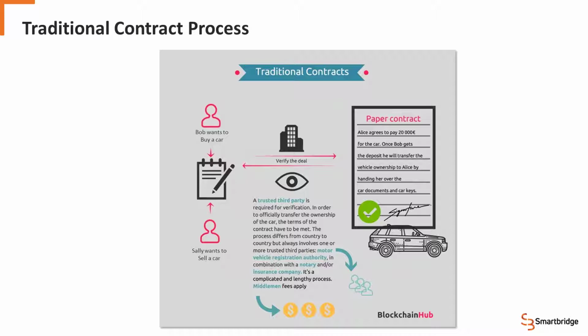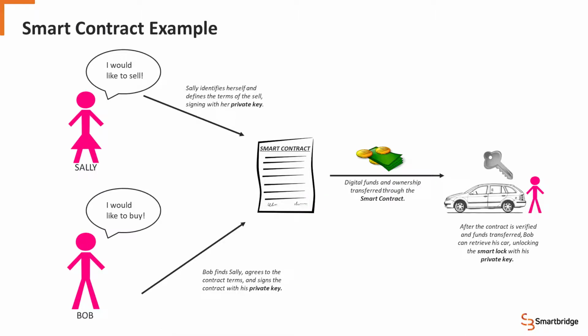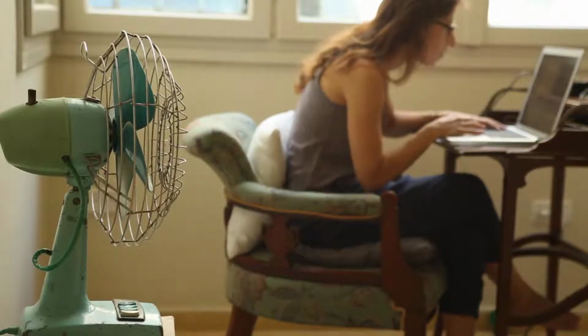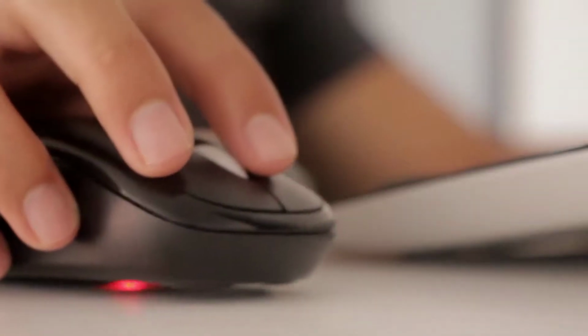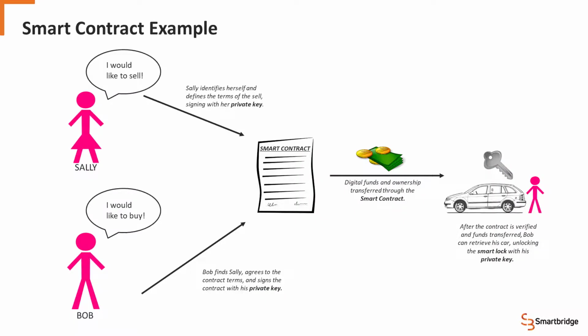So let's talk about how a smart contract might be used to change this up. If someone wants to buy a vehicle in the blockchain world, they would be able to issue a smart contract that says, I would like to buy such and such a vehicle for such and such a price, and here is my wallet ID, or my unique account on the blockchain.